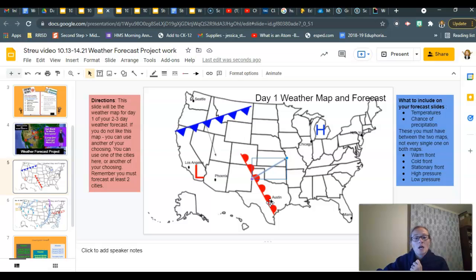Okay? If they were going to use Los Angeles or Chicago, then they are going to forecast conditions for a low pressure system or a high pressure system. Okay? Those are probably going to move a little bit from day 1 to day 2, but they don't have to move in an exact direction like a front has to move the way that it says it's going to move. Okay? So that's a really good example if you were looking at it going, I have no idea what to do. Okay?